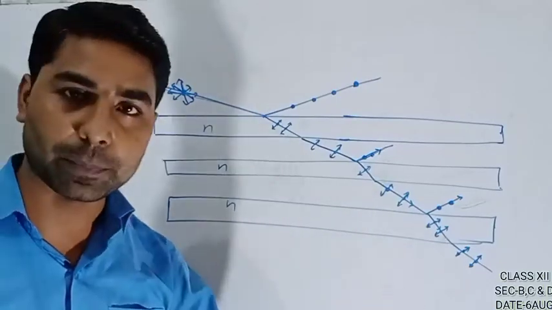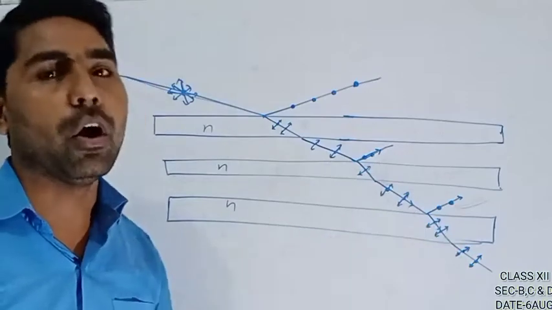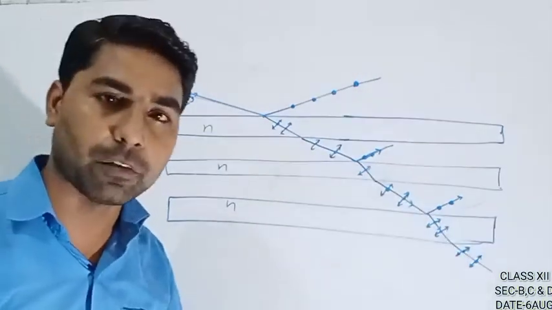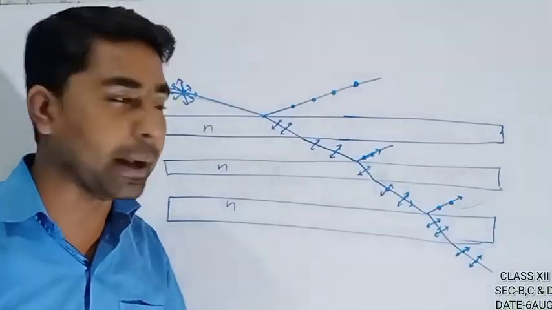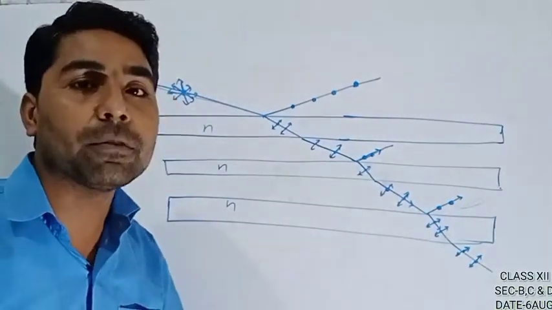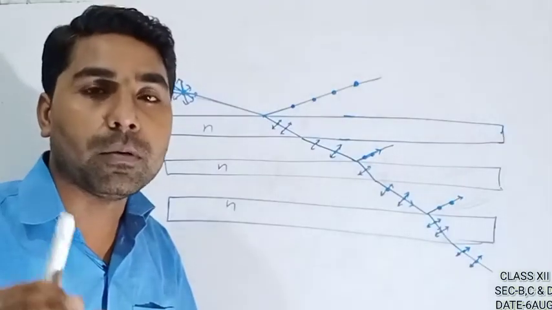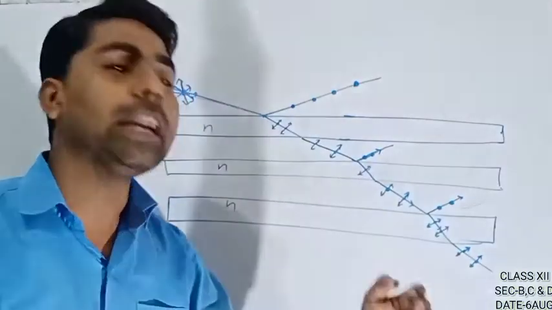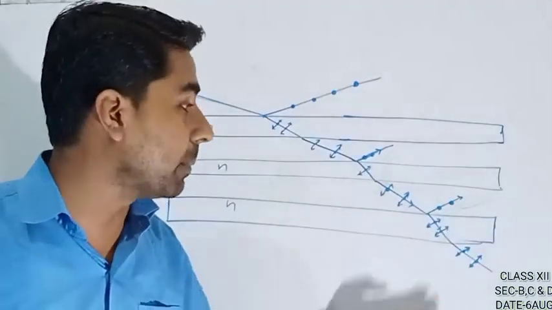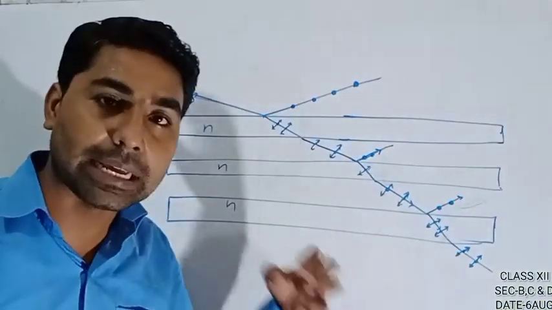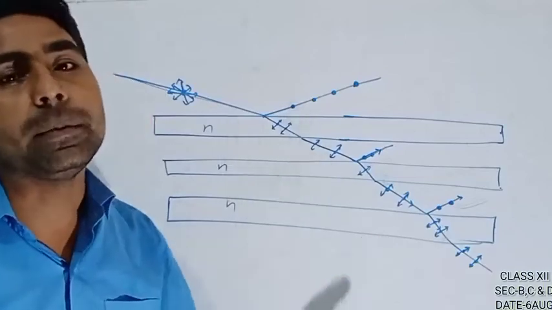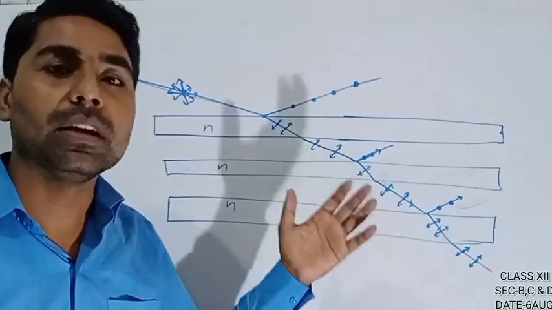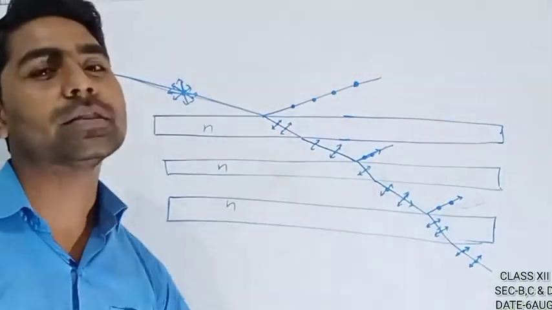One is perpendicular to the plane of paper, and the second is parallel to the plane of paper. So when it passes through multiple piles of media, the vibration perpendicular to the plane of paper, the dot one, will decrease, while the parallel vibration will increase, or you can say it will continue. So this is all about this topic.